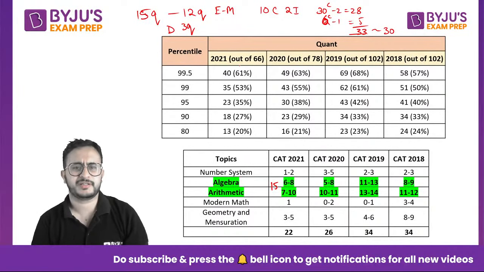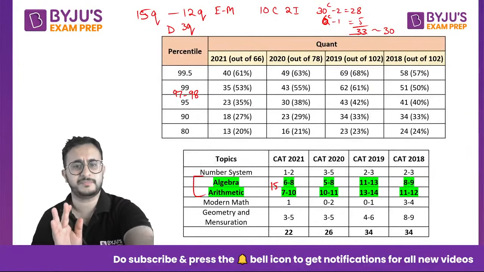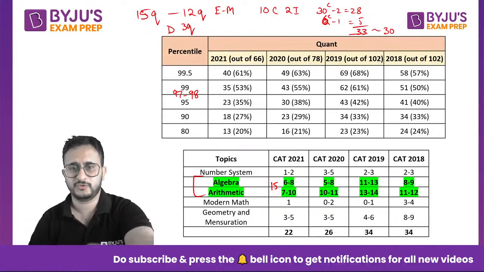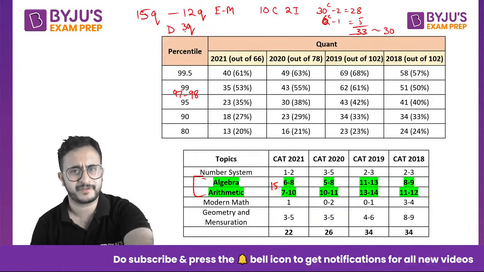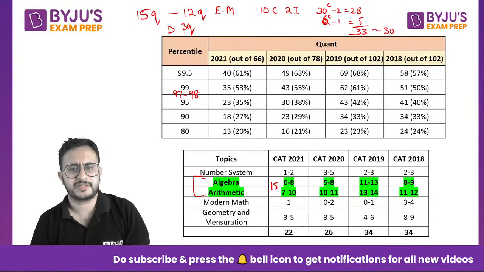Even if you got 30 marks, you see that you are around the 97, 98 percentile in this range, right? By just focusing on these two very well, right? If you practiced only algebra and arithmetic very well, I'm not saying that you practiced everything to the full extent, you practiced these two things to the full extent, you skipped some questions because you found them difficult, you made some mistakes, that is also permissible because it is an exam, right? Like you might lose focus, might get questions incorrect. Okay, but still you managed to get around 97, 98 percentile.